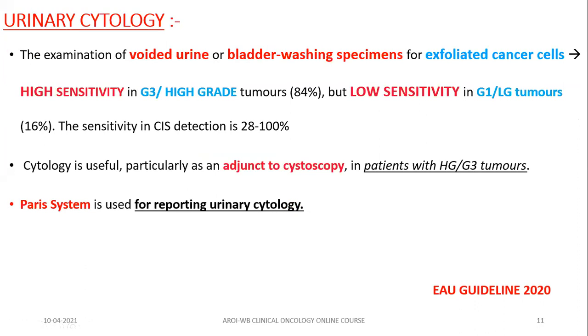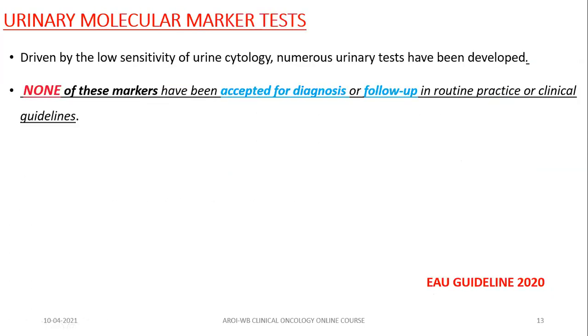Remember that urine cytology has high sensitivity only for grade 3 or high grade tumor, where it has low sensitivity in low grade tumor. Thus, cytology itself is used as an adjunct to cystoscopy in patients where we suspect high grade bladder tumor only. Now, due to this low sensitivity, there are certain urinary molecular markers that have been developed and certain even approved by FDA.